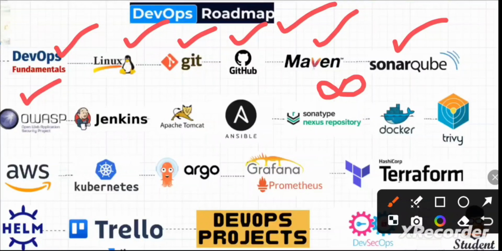And meanwhile, we need to start with Jenkins. Don't think that you should learn every tool on the scripting side first, like Git, shell scripting, then Maven, SonarQube, Trivy, Docker, OWASP, Ansible, Terraform, and everything, and only then learn Jenkins.